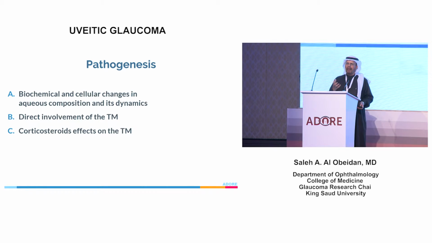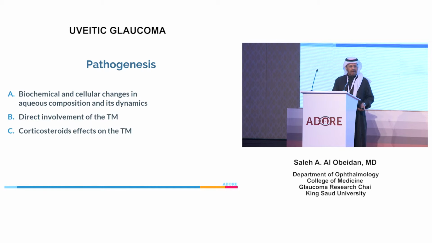In severe cases, it may really resemble undiluted serum. So this will work as mud and can lead to mechanical blockage of the outflow facility, as well as the inflammatory cells, which can also work as mechanical blockers of the aqueous outflow, as well as the released cytotoxins that can lead to depopulation of the endothelial cells of Schlemm's canal and the trabecular meshwork, as well as death of these cells. There is also direct involvement in certain entities, like herpetic anterior uveitis and cytomegalovirus anterior uveitis, which we call Posner-Schlossman syndrome, where there is direct involvement of the trabecular meshwork.